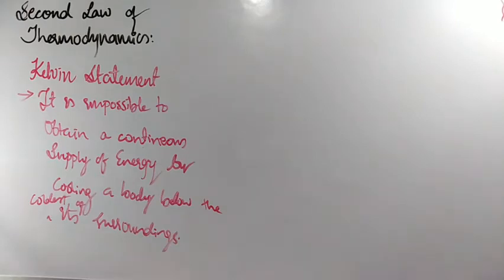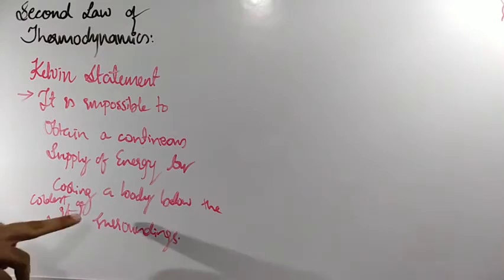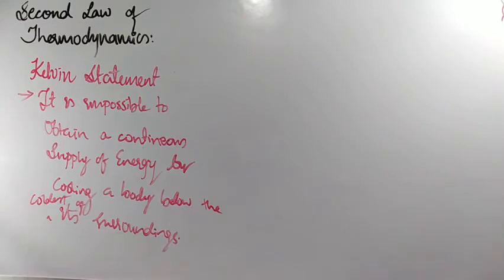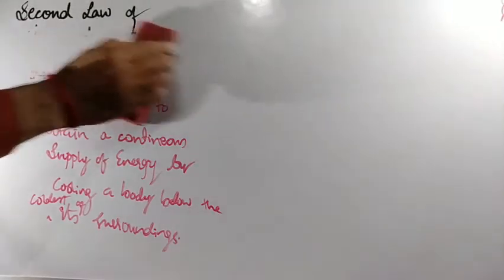So what is the meaning of this? Imagine that we are having any object and we are going to cool that object below the temperature of its surroundings. So if I go on cooling that object, I am not going to get any work from that object basically. Clear? That is the statement which has been given by Kelvin. Okay, next we are going to check the process of refrigeration.